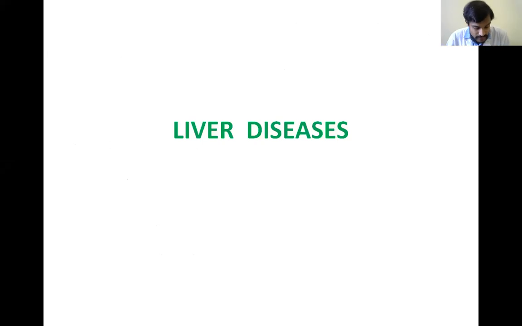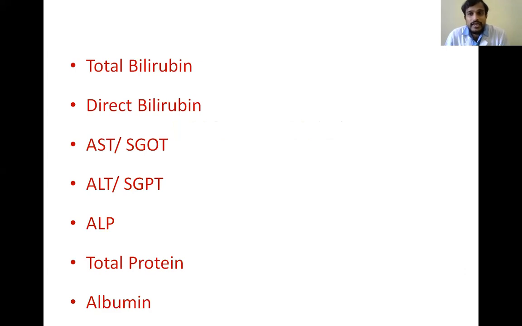And next, coming to the liver diseases. The parameters that we'll see in liver diseases are the same parameters that we had seen in jaundice. Liver function tests are done to see different liver diseases. The liver function tests are total bilirubin, direct bilirubin, AST, ALT, ALP, and apart from that, total protein and